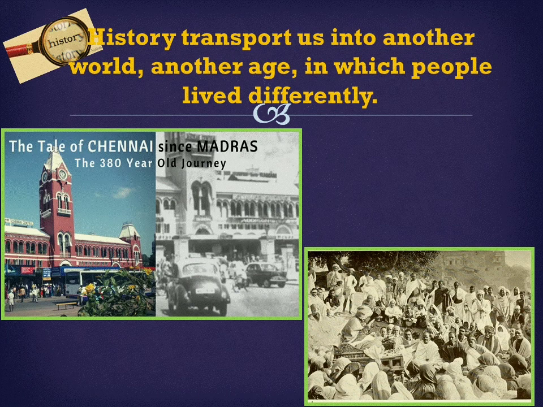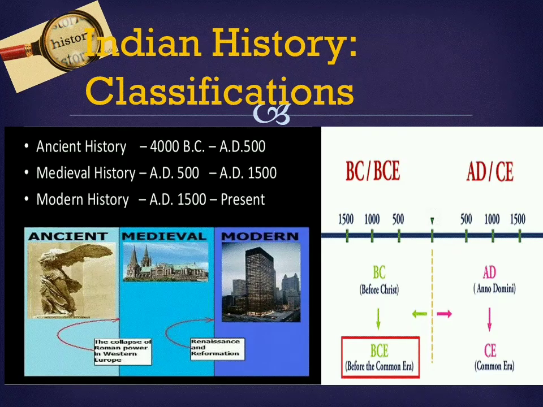See these two pictures. This is old Madras and the other one is a Dravida and Arya picture. Really, we are very eager to see our past. In this world, we can have different types of histories based on their historical backgrounds. See our Indian history classifications: ancient history, medieval history, and modern history.